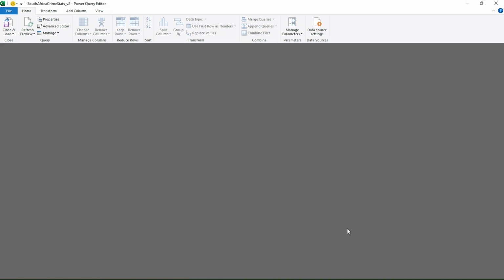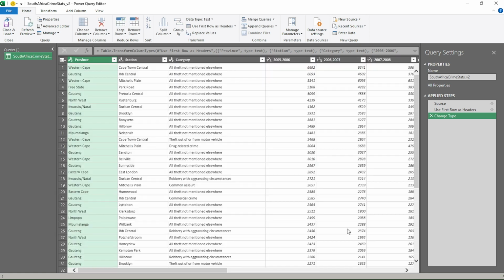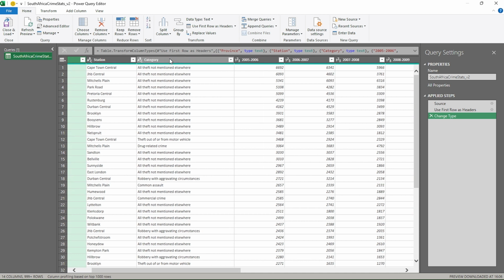It will open a Power Query editor, which is the same as when you run it on Power BI. So the first thing we can notice is the columns are defined perfectly as we need them. There's province, the station. South Africa is made of 9 provinces, so these are the provinces, and then there's a station. Station is the name of the police station in that province, and then category is the type of crime committed. And then this data set spans from 2005 to, did I say database? I mean data set.